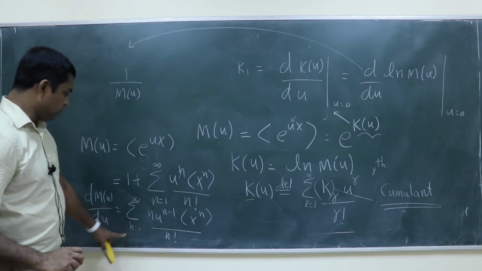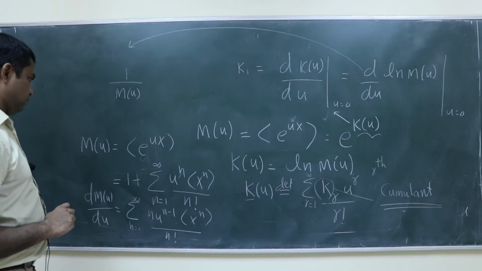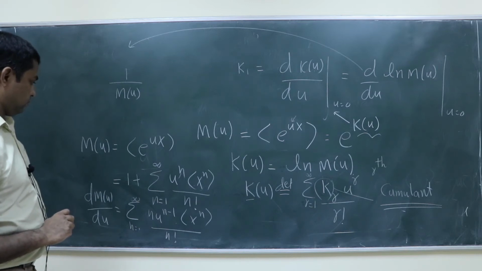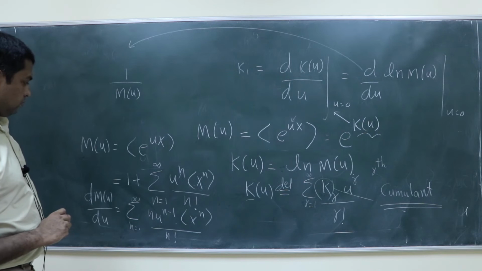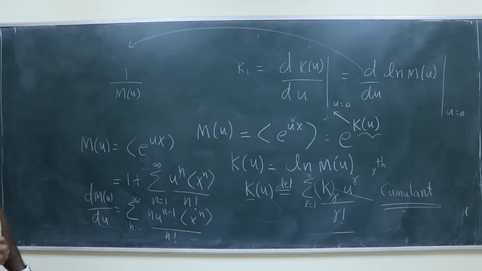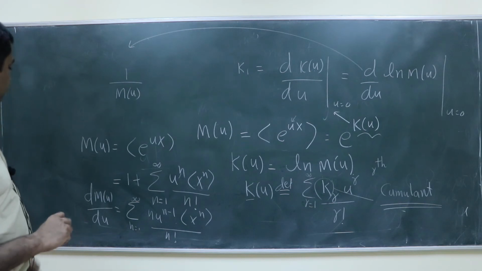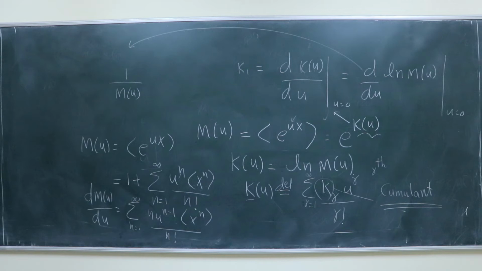So n runs from 1 to infinity. Here it will be u to the power 0. So now you set u equal to 0. What do you get? If you set u equal to 0, what do you get? Mean of x. Mean of x, right?